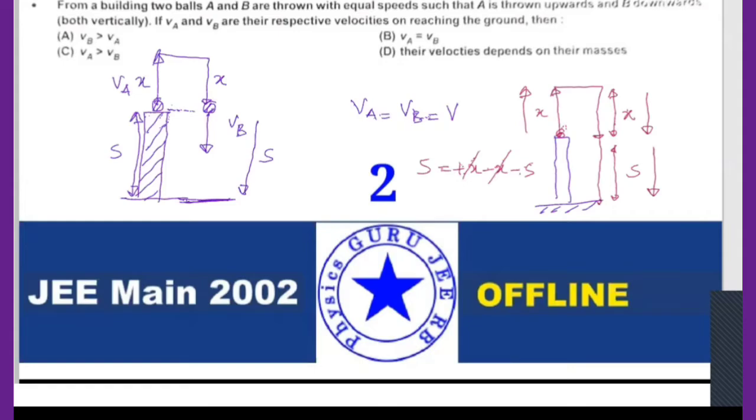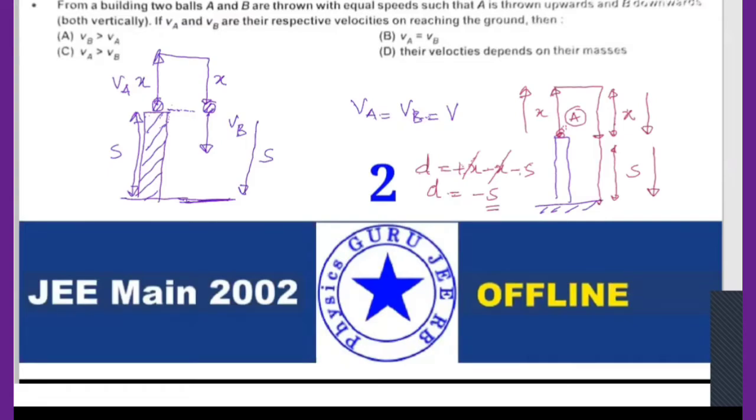So the displacement is minus S. So the first body is moving in the downward direction. How much? S. The displacement of the first body is S.